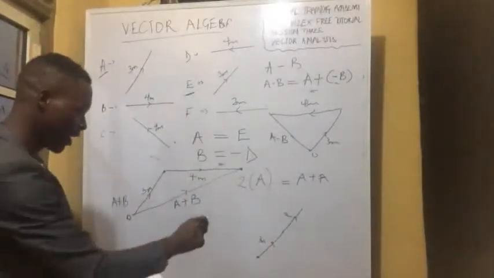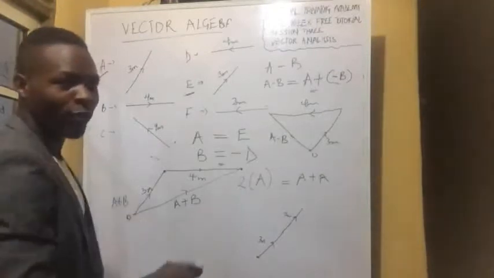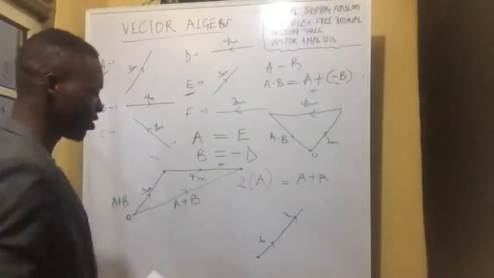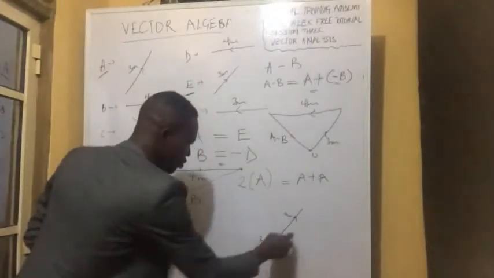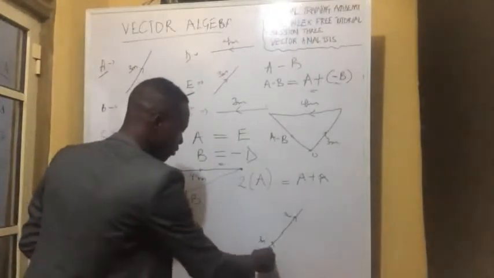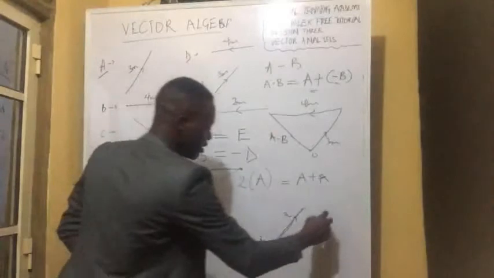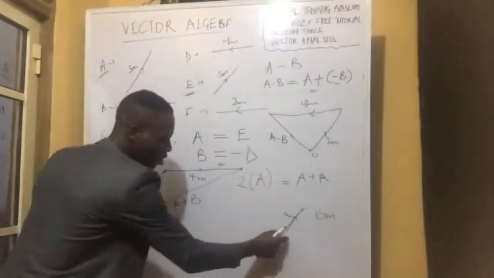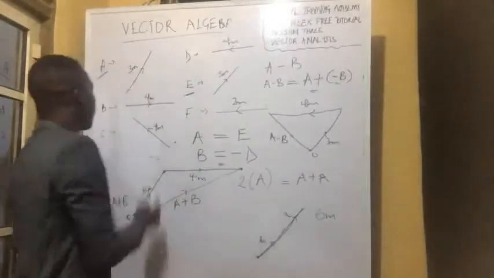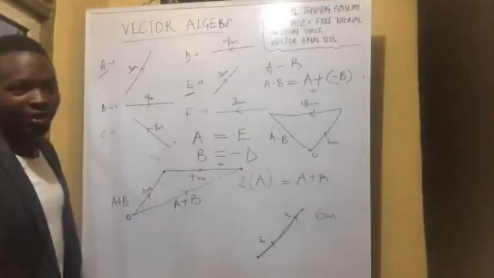So looking at this, what will be the implication now? From origin to the end point is going to be 6 meters in the direction of vector A. Do we take note of that?